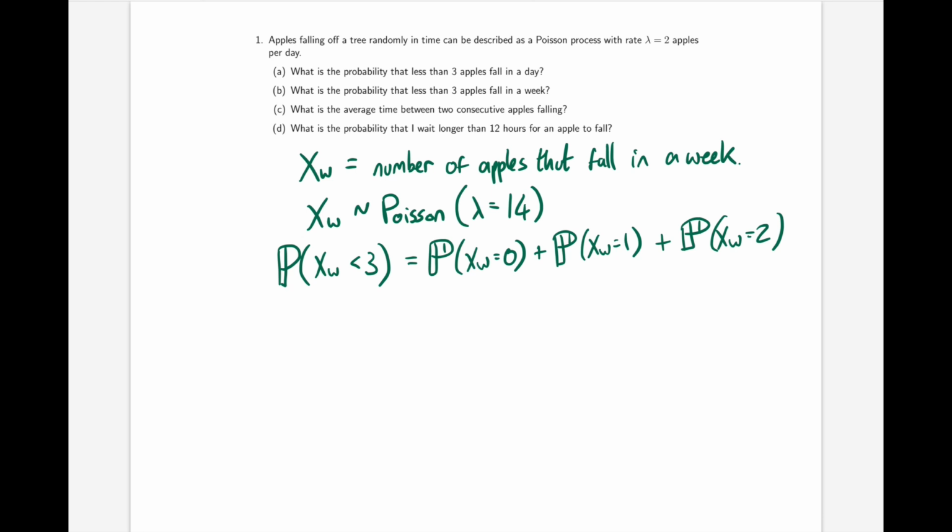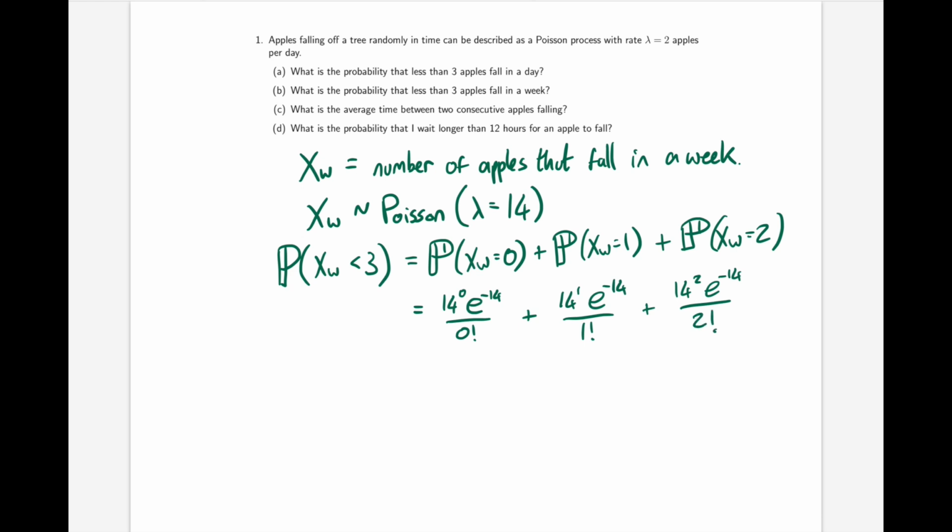The formula is the same as before. Now instead of considering 2 apples per day, we're considering 14 apples per week. So we can say that the probability of no apples falling in a week is going to be lambda, which is 14 to the power of 0 times e to the minus 14 over 0 factorial. 1 apple per week would be 14 to the power of 1 e to the minus 14 over 1 factorial, and 2 apples per week 14 to the power of 2 e to the minus 14 over 2 factorial.